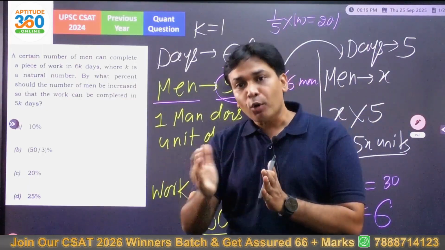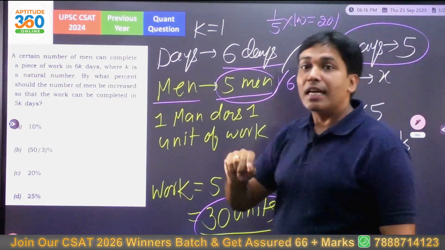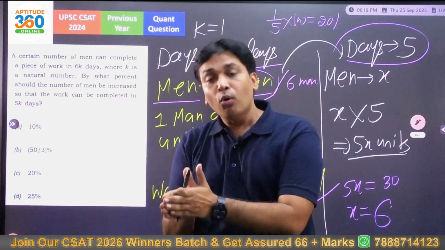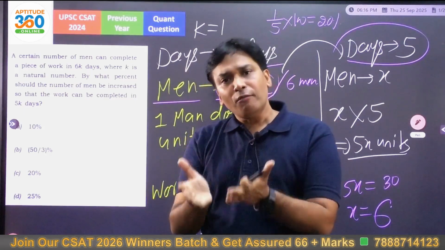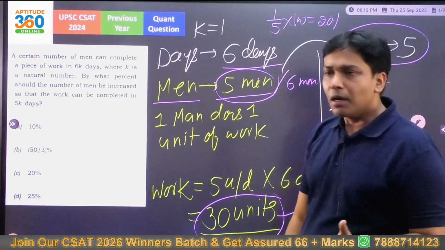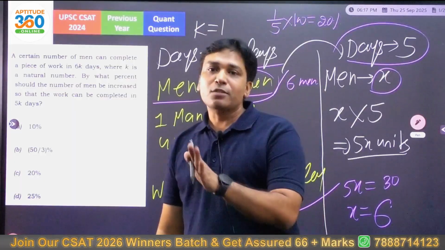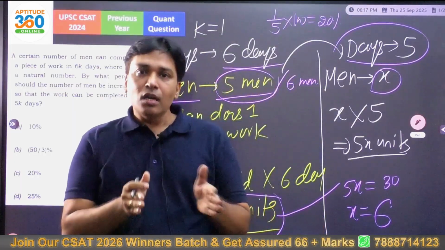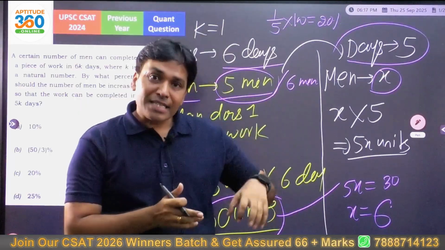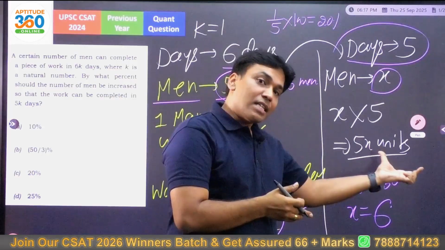Now the second part of the problem says that the work will have to be completed in how many days? 5K. K we have taken as 1. So the work should be completed in 5 days now. How many men should be employed? Obviously, 30 by 5, I would have done 6. But then I assumed, for the sake of convenience, because you're learning, X men. 1 man does 1 unit of work. So X men will be doing X units of work per day. So X into 5, that is going to be the total quantity of work. And that is nothing but 30.